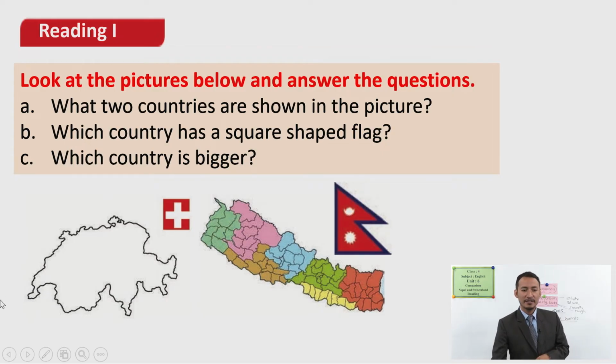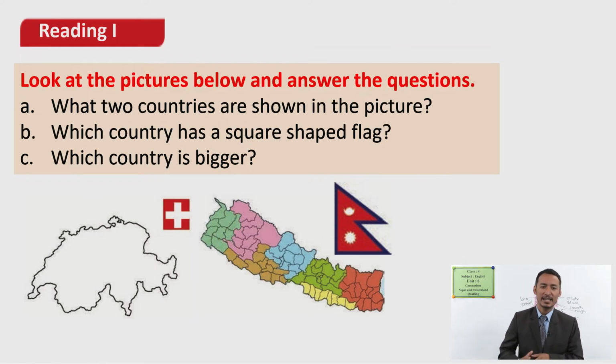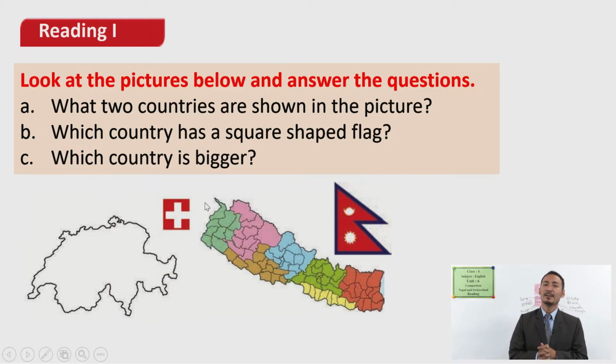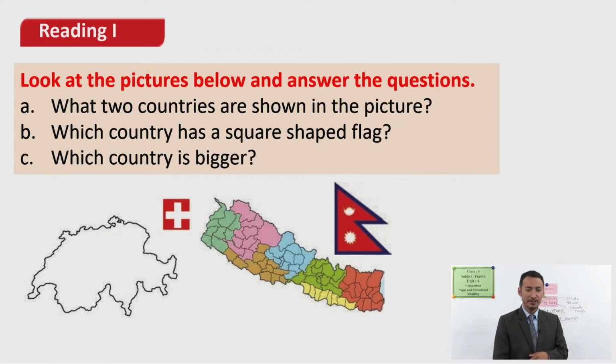So which country is this? Do you know the map of this country? Which country is this? Very good. This is Switzerland. You're right. And you definitely know this is our Nepal. You're right. And the flag, look at this here. What is this? What kind of shape is it? This is a square shape flag, and we have triangles like flag here. That is our Nepalese flag. Okay, so these are the questions.